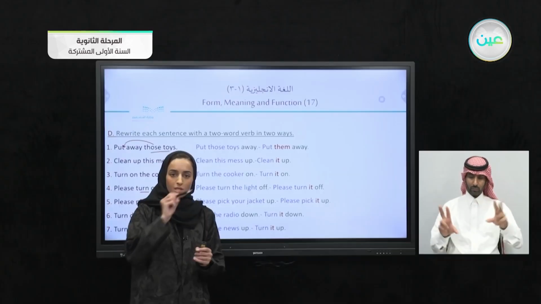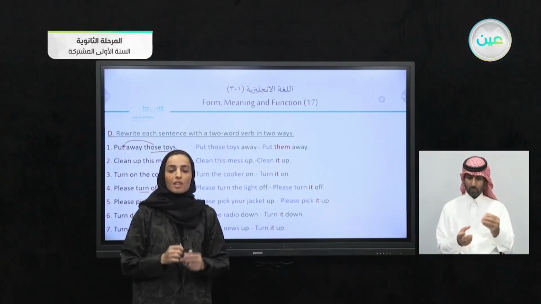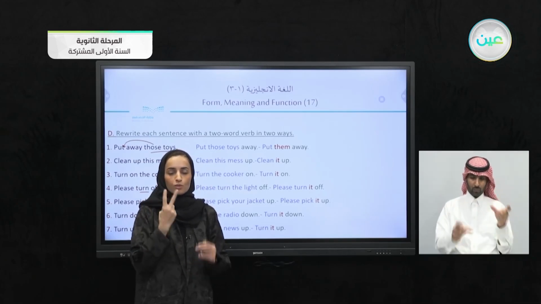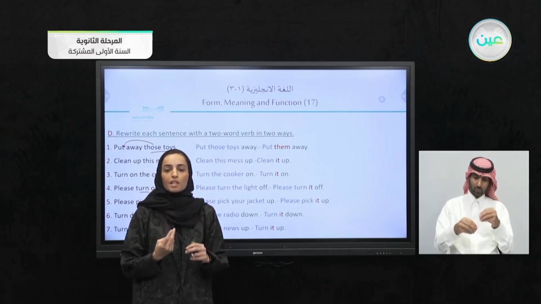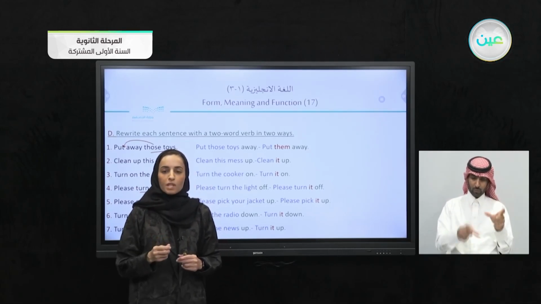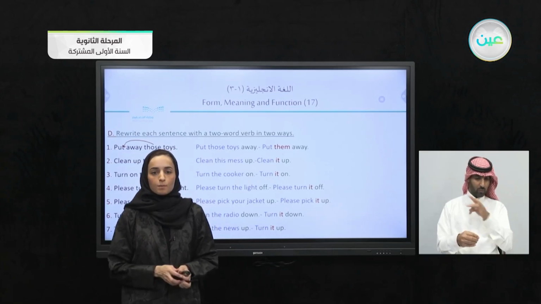Always check where the particle is, and you can separate them unless they are three-word verbs. So you can separate the two-word verbs. You will add the pronoun in the middle. However, if there is more than one particle, you cannot separate them.